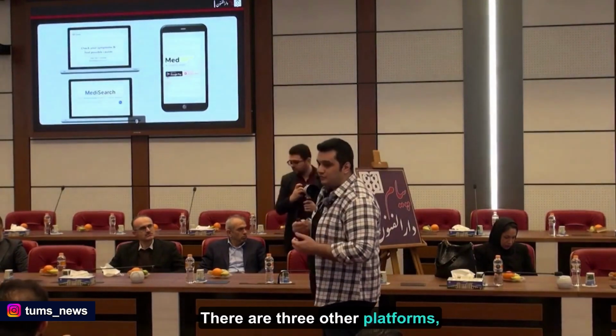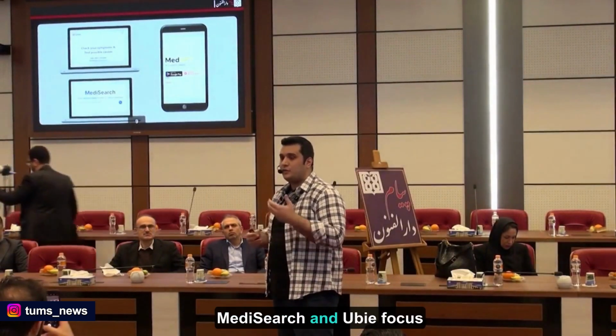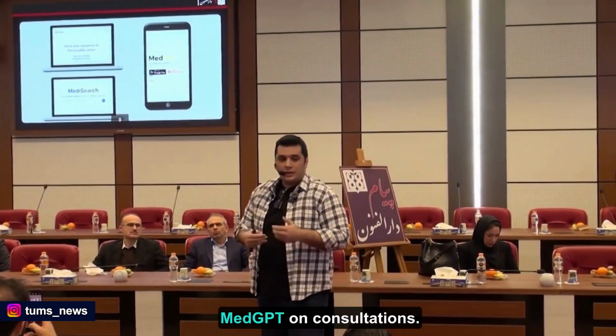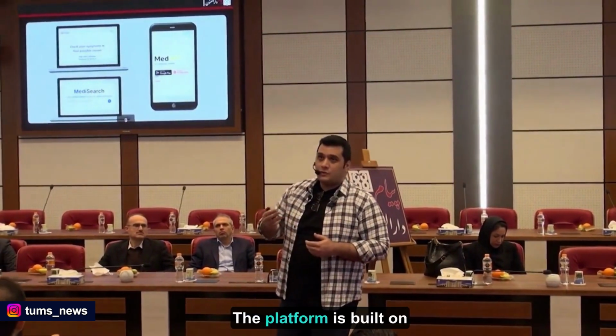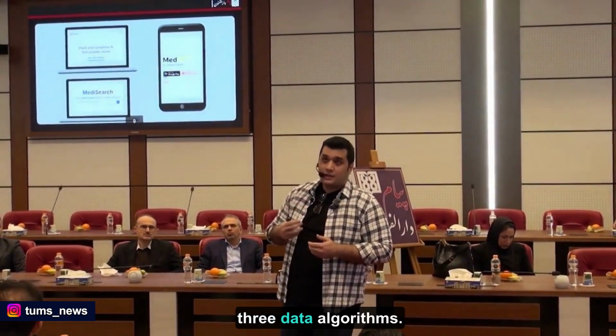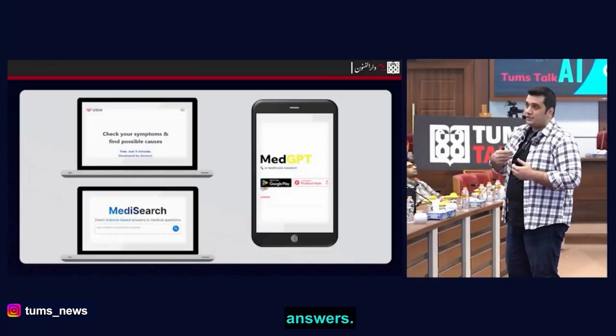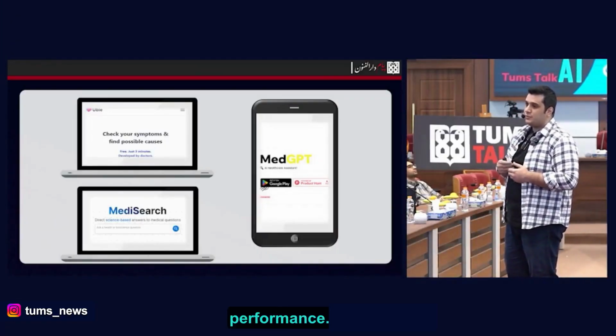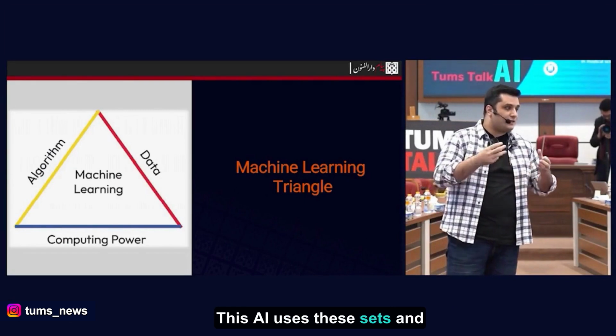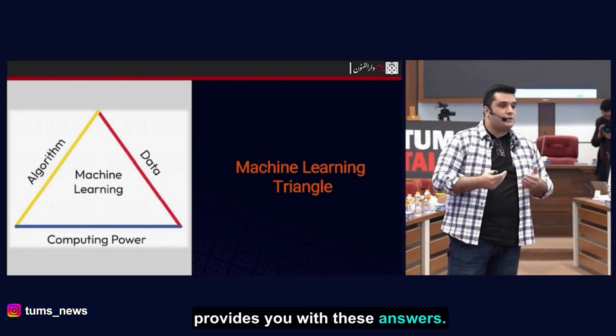There are three other platforms: MedGPT, OBI, and MediSearch. MediSearch and OBI focus on recommendations, MedGPT on consultations. The platform is built on three pillars: data, algorithms, and computational power. AI uses these to provide answers. Better data improves algorithm performance. This AI uses these sets and provides you with these answers.